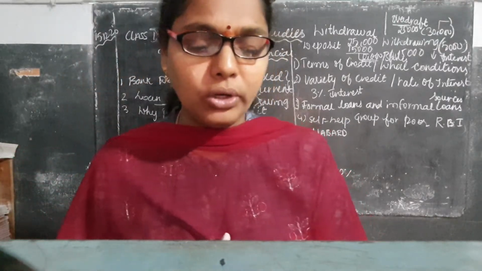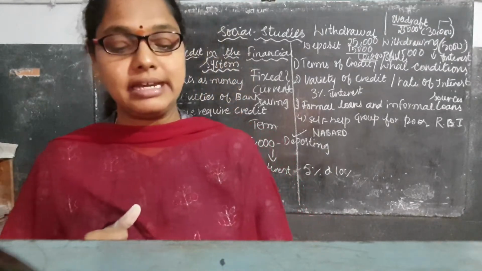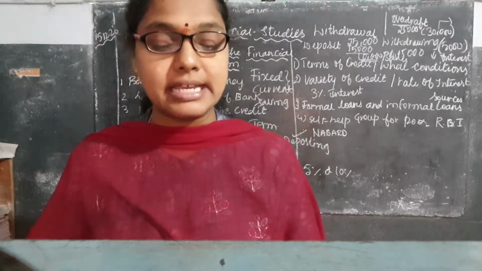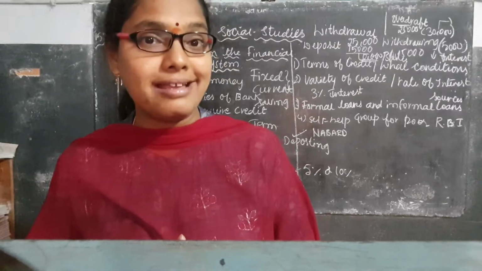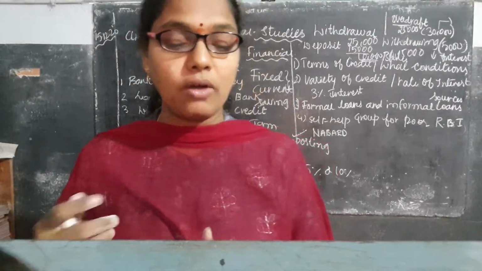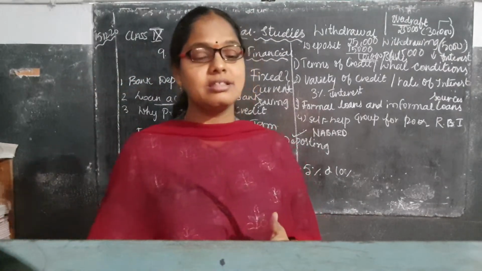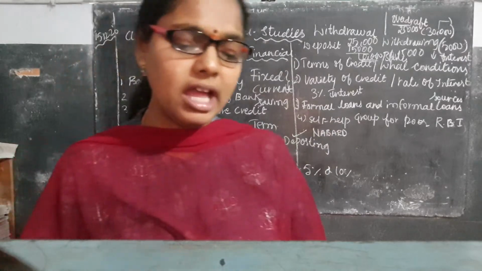Next, so why do people require credit? Just now I told that farmers need credit for what? For purchasing chemicals and fertilizers. Not only that, but they want to purchase high quality seeds and buy big machines and tractors. For this, the farmers want the loan.